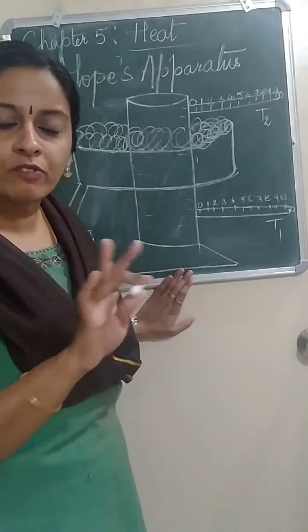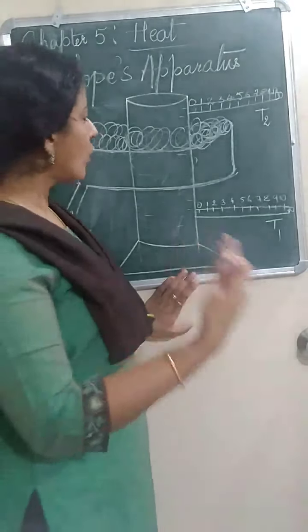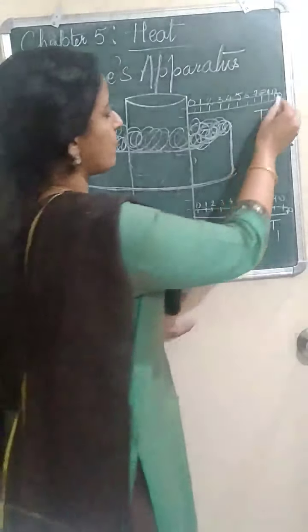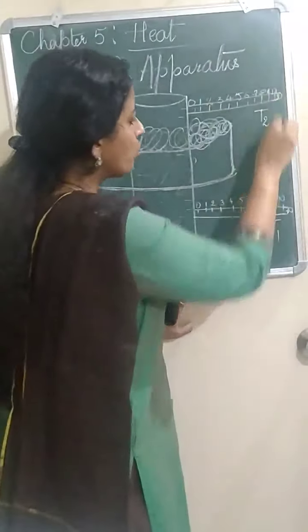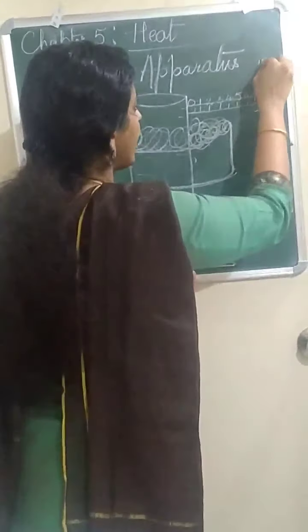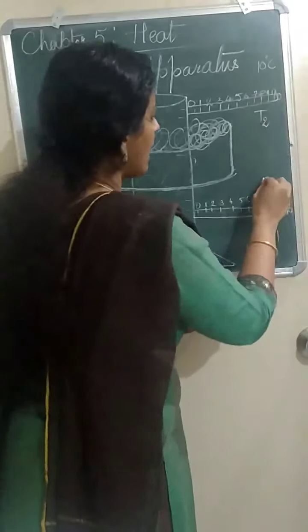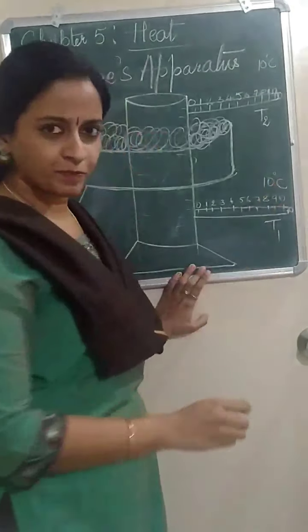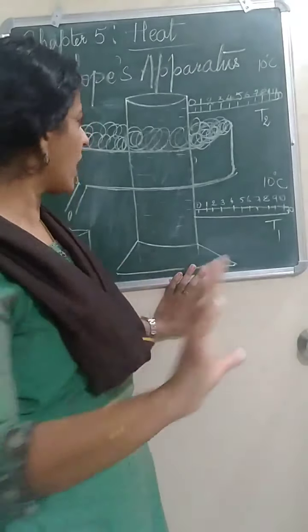So that part of water will get cooled. Suppose initially you will see that both the thermometers are showing the temperature as 10 degrees Celsius. 10 degrees up as well as 10 degrees down. The water is cold. Okay.